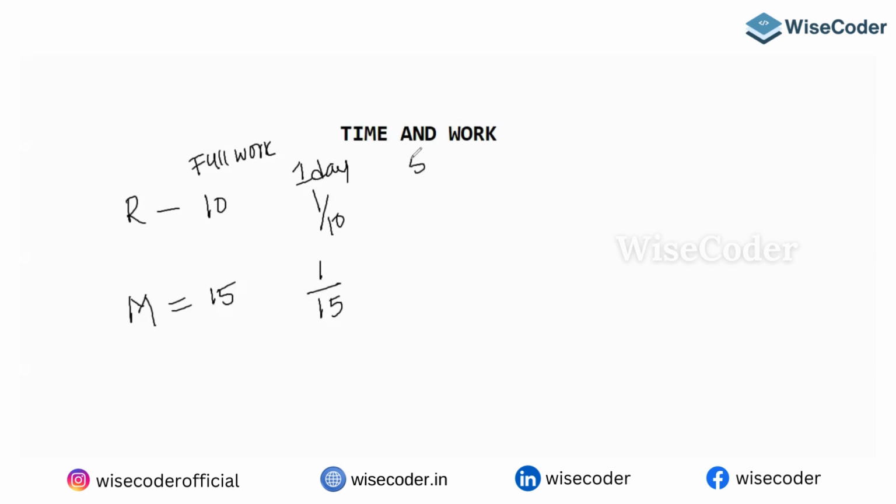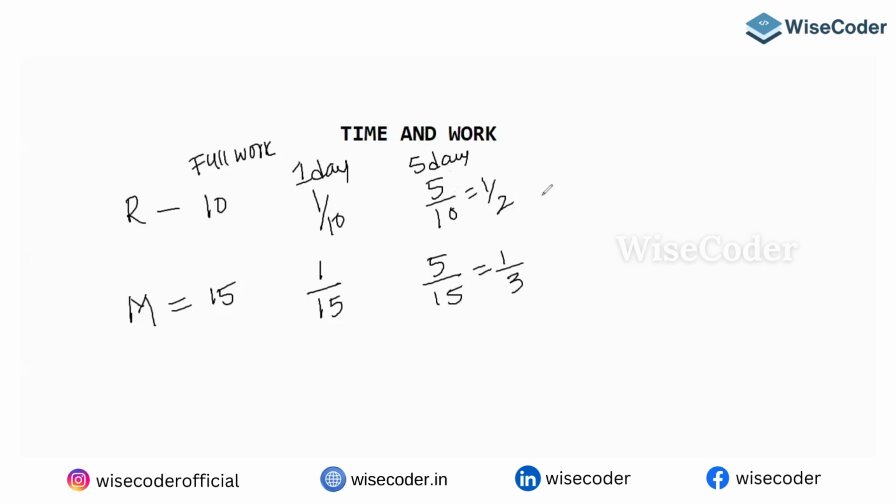If I ask you how much this fellow will do in 5 days: for Ramu, in 5 days he will do 5 by 10, which means half of the work. For Mahesh, in 5 days he will do 5 by 15, which means 1/3 of the work. This you already have to know.